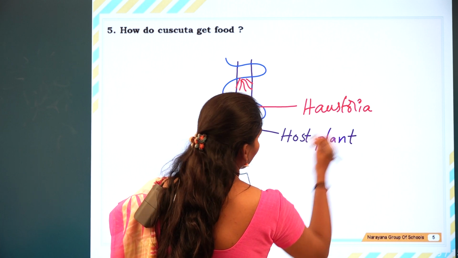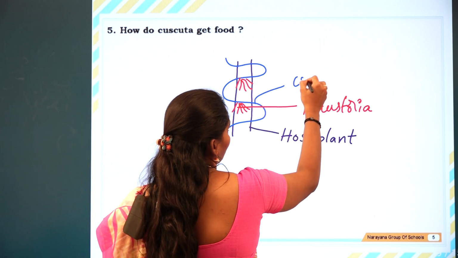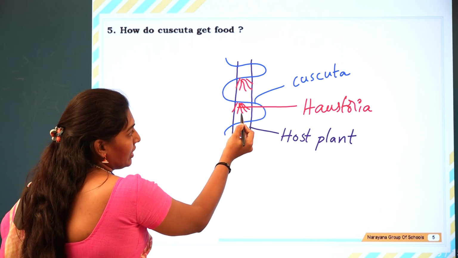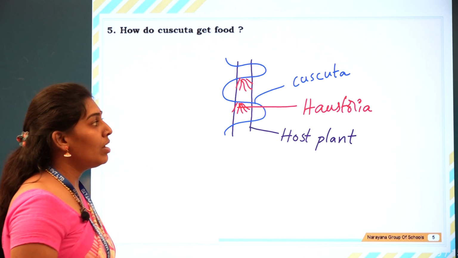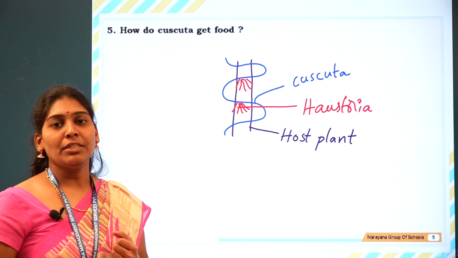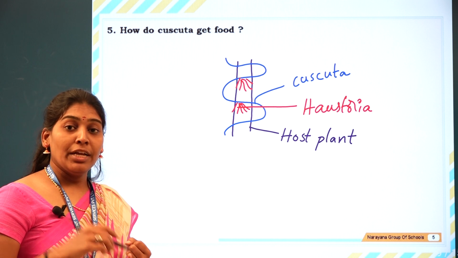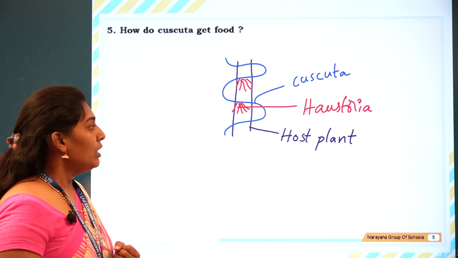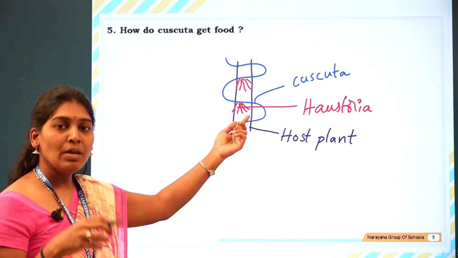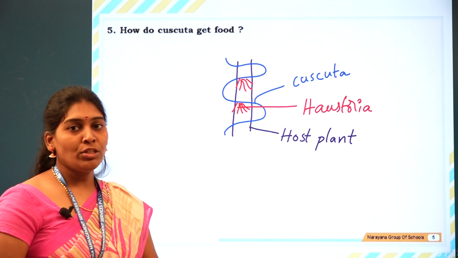This is the host plant, and you can see that this is the Cuscuta plant. These red colored root-like structures are called haustoria. Cuscuta is a parasitic plant and completely depends upon the host plant for its food. It does not have chlorophyll and cannot prepare its own food material, so it completely depends upon the host plant. The root-like structures penetrate into the host plant and it gets all the nutrients from the host plant. Thank you.